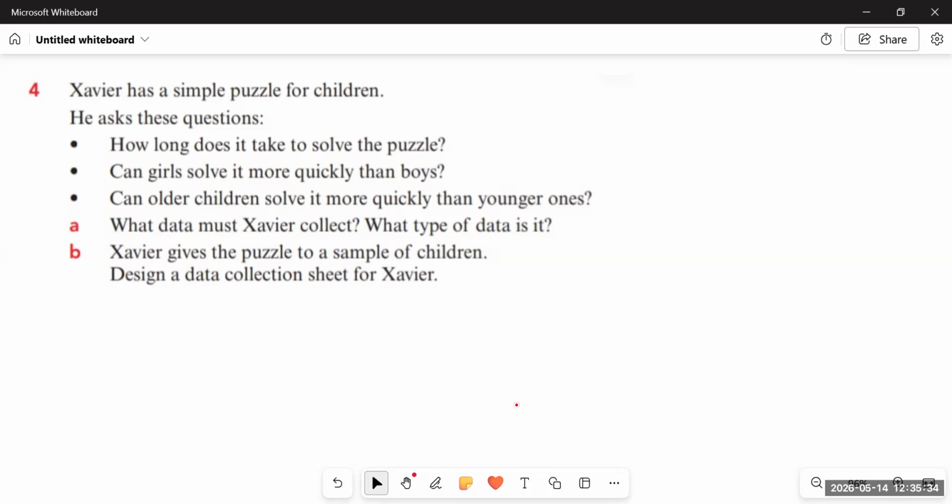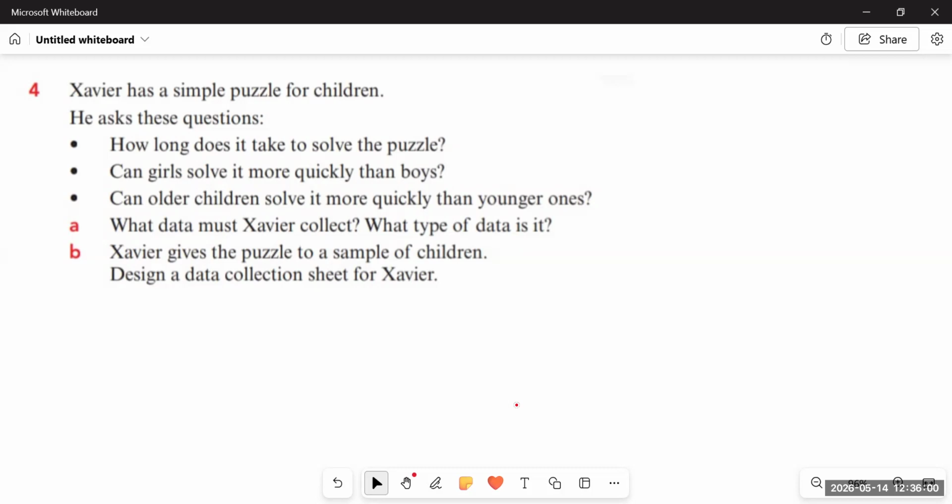We can see that in each of the questions, time is involved. Can girls solve it more quickly? Quick is involved in time. That is, how much time is it taking for the girls to solve and how much time for the boys? Similarly, how long does it take to solve the puzzle? So for both boys and girls, how much time is it taking? And then, can older children solve it more quickly or the younger ones? So in each of the three questions, time is involved.